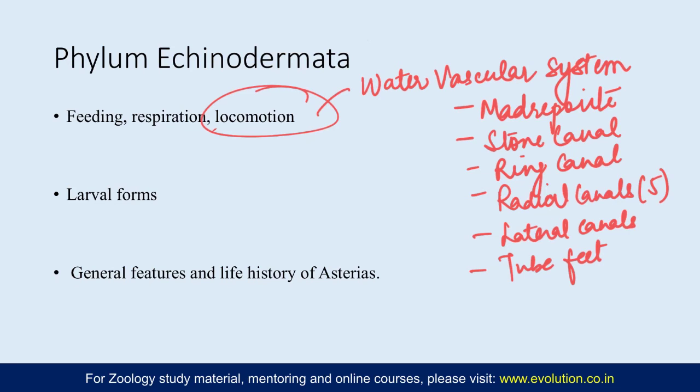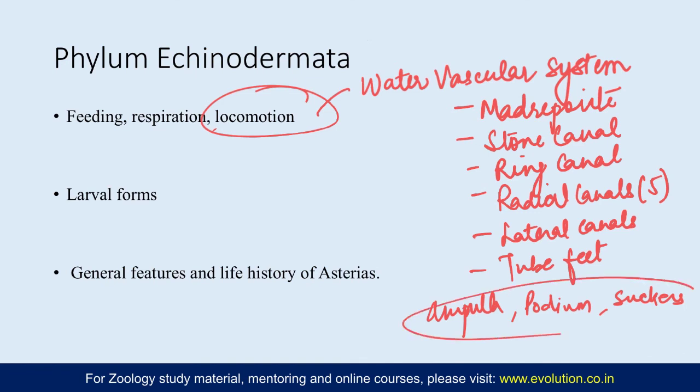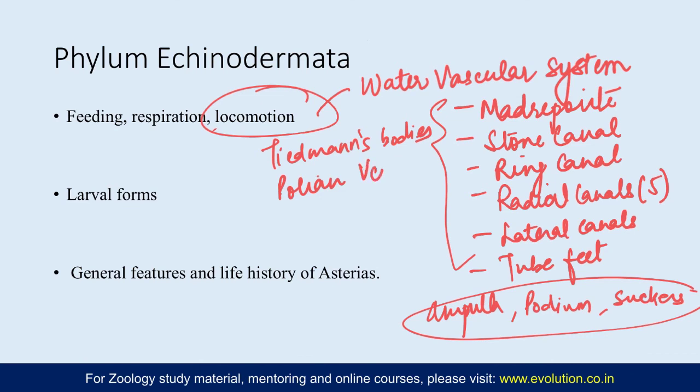The tube feet have the ampulla, they have a podium, and they have a sucker. So these are the 3 different parts of the tube feet, and how it extends and how it helps in locomotion you have to cover here. There are additional structures also which may be present, something like Tiedemann's bodies, and the Polian vesicles, which may or may not be present in all classes, all different echinoderms, but if present, how many are there and what is their role. This is something you should be covering under locomotion in echinoderms.